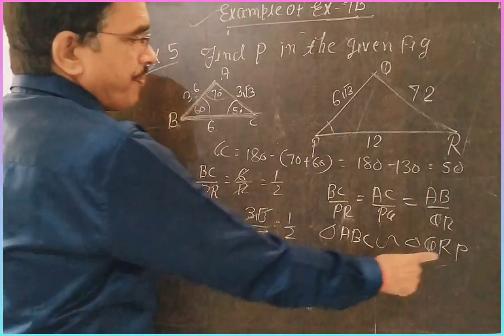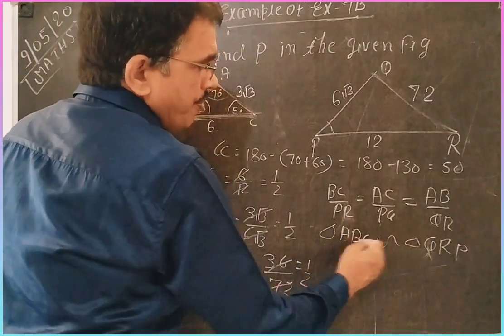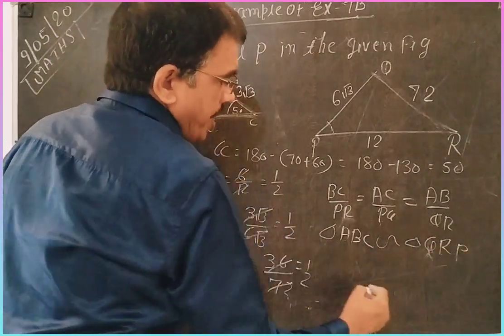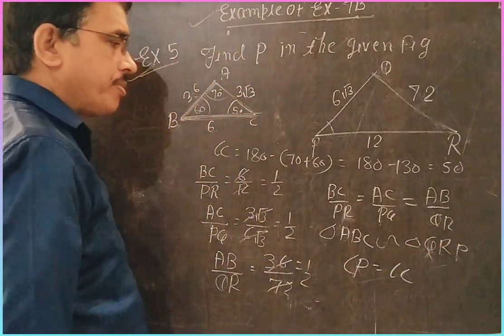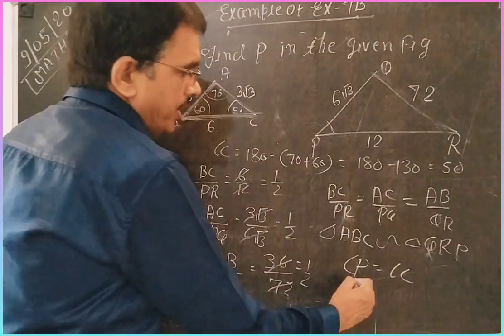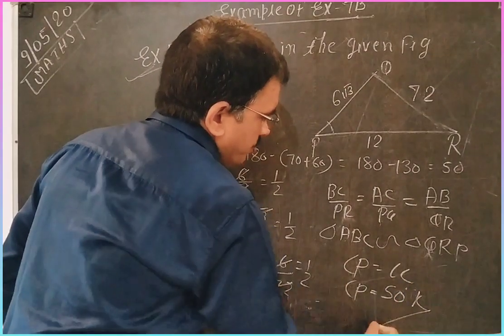Then what is the angle P? A is equal to Q, B is equal to R, and C is equal to P. So angle P is equal to angle C, because corresponding angles are equal if triangles are similar. So P is equal to C, which is 50 degrees.